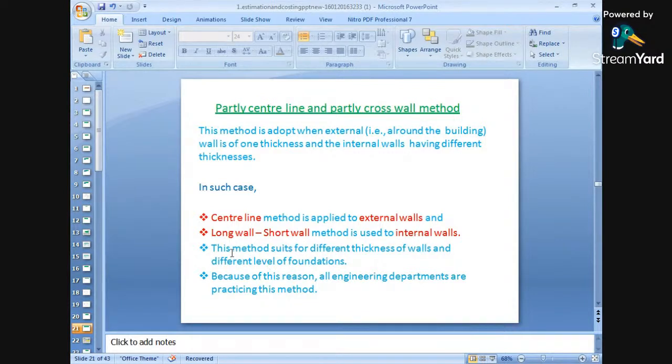Okay. This method suits different thicknesses of wall and different levels of foundations. Because of this reason, all engineering departments are practicing this method. That means these two methods can be used simultaneously also. So in most of the government departments or in most of the firms, these two methods can be used simultaneously.